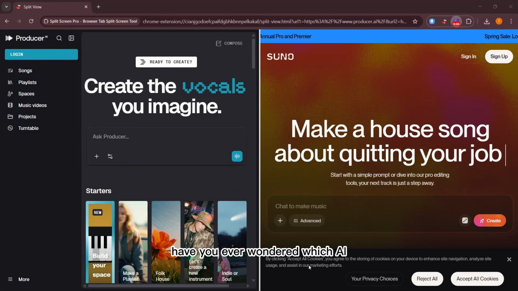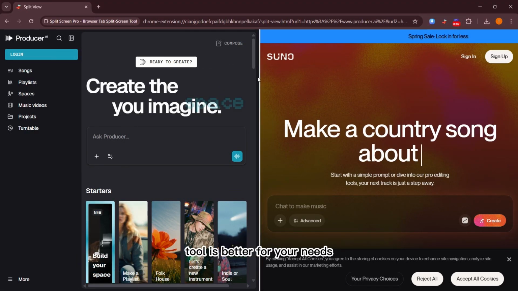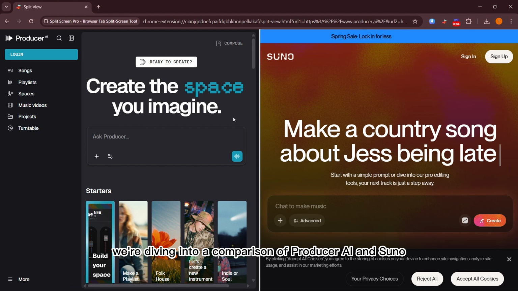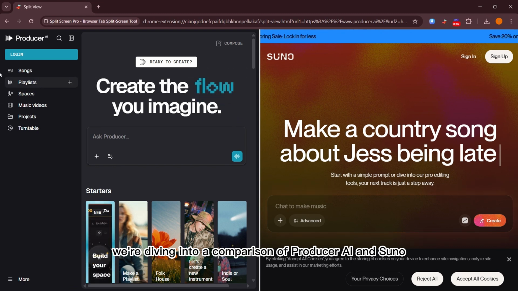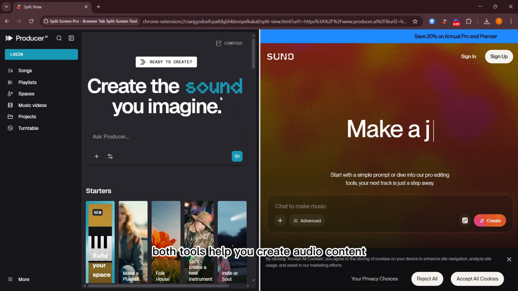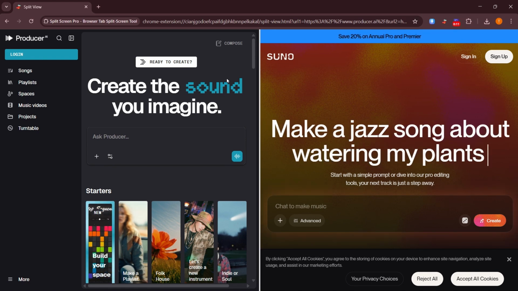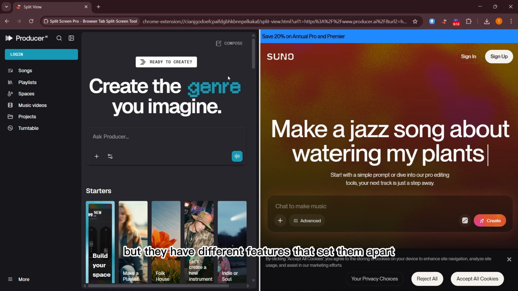Have you ever wondered which AI tool is better for your needs? Today, we're diving into a comparison of Producer AI and Suno. Both tools help you create audio content, but they have different features that set them apart.